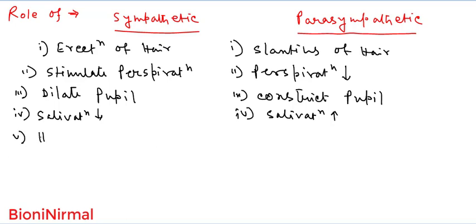The sympathetic division increases heart rate, but the parasympathetic division decreases heart rate.